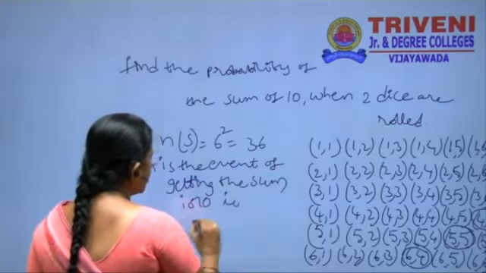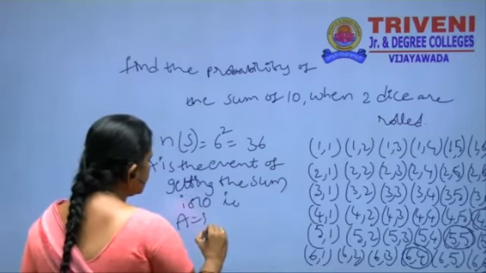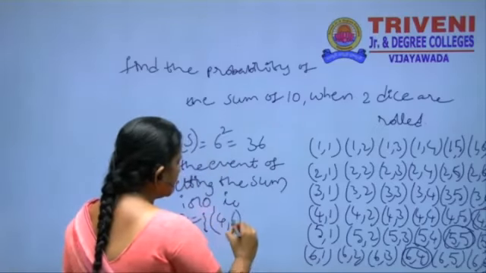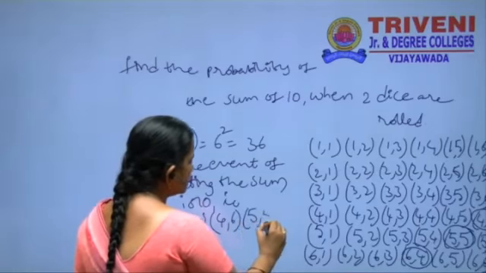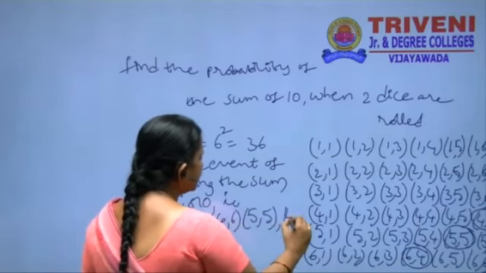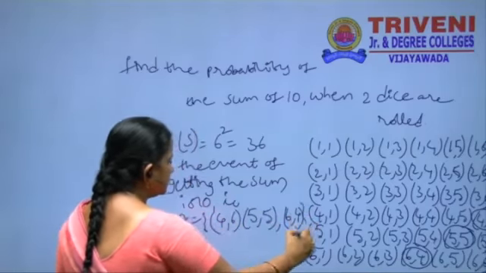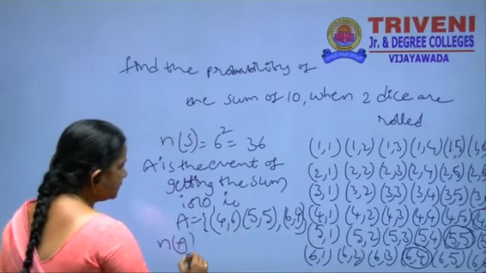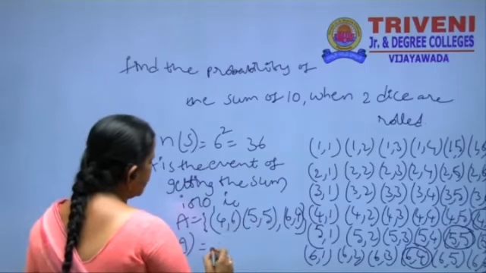That is A is equal to, what are the possibilities here? (4, 6), (5, 5) and (6, 4). Therefore N of A is equal to how many? 1, 2, 3.